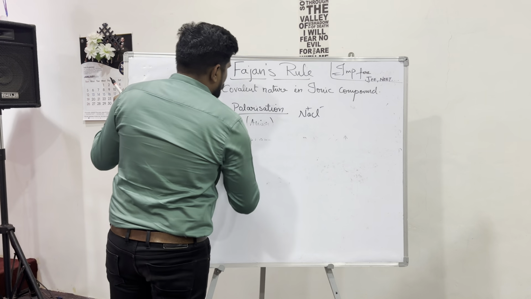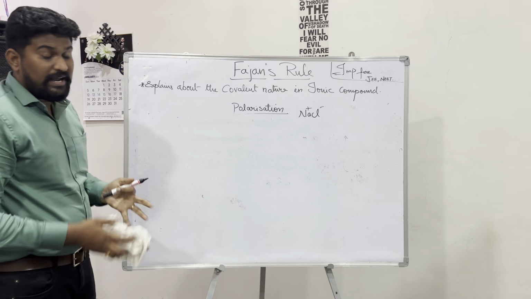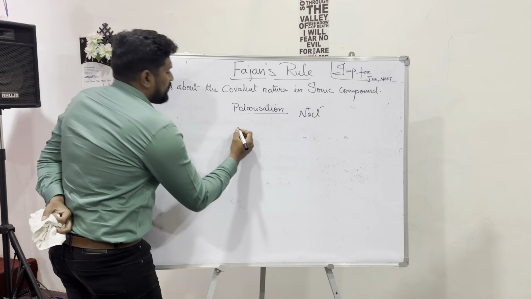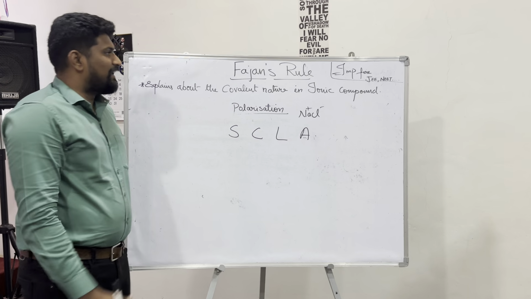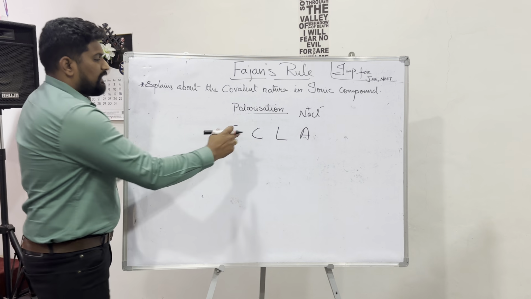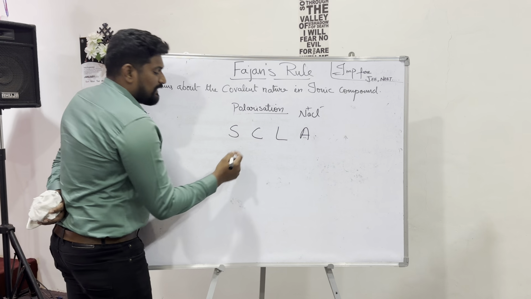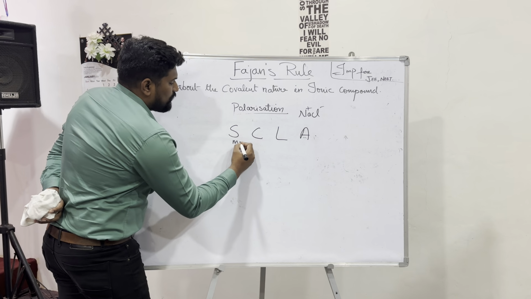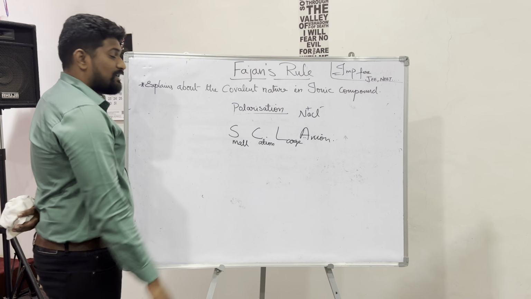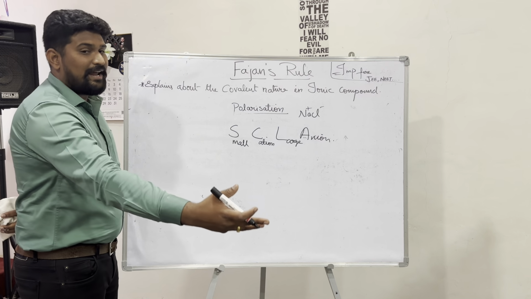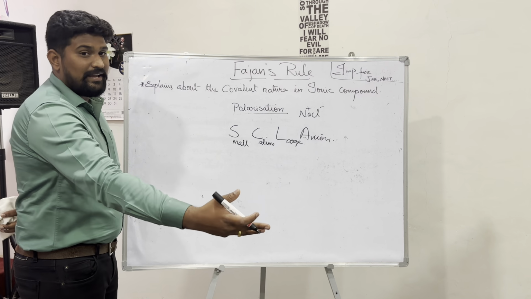Let me summarize this with a shortcut to understand Fajan's rule in one simple statement: SCLA. SCLA is nothing but smaller cation, large anion. Smaller the cation, larger the anion, the covalent character of the ionic compound increases.